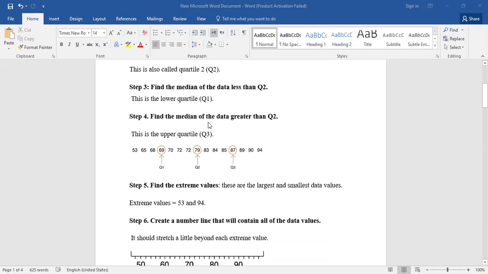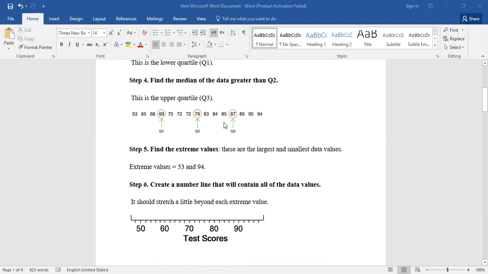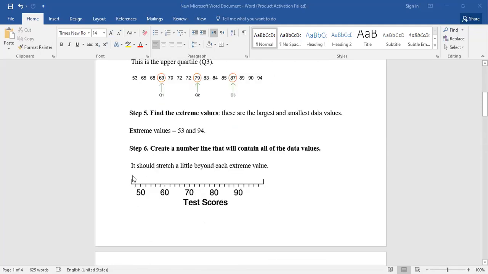Listen to Miss. Okay. So we can create a number line that will contain all the set of values, right? I'm going to divide the test score number line like this: from 50, then 60, then 70, 80, 90.